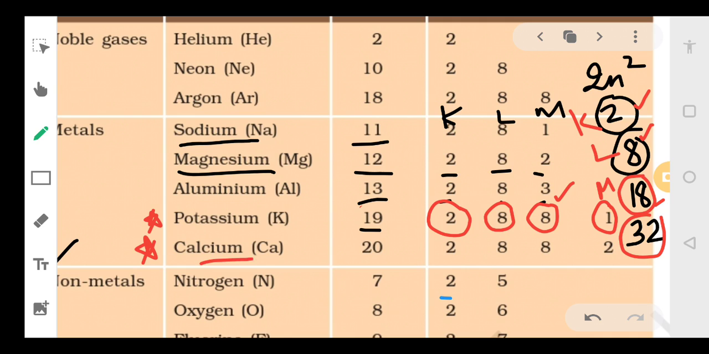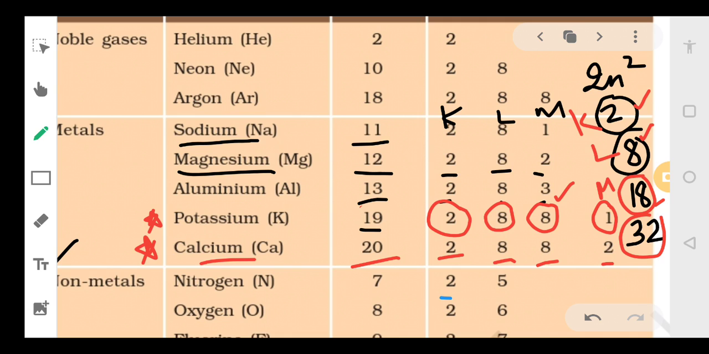Now likewise in calcium also 2, 8, 8, 2. Okay. So these two exceptions are there. So you have to be very careful regarding these. You should not commit any mistake. Okay. Because these are certain exceptions. So you always remember this.